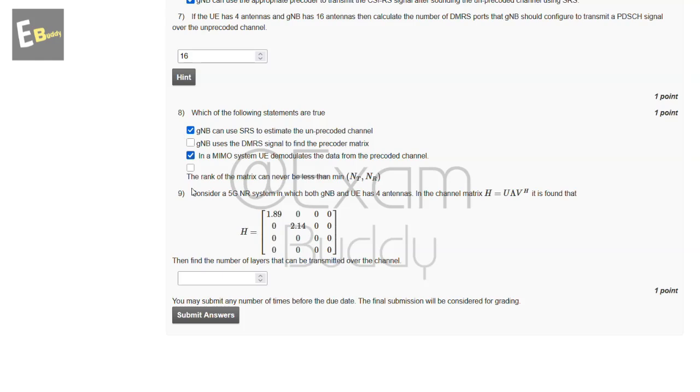Now the ninth question is, consider a 5G NR system in which both gNB and UE have 4 antennas. In the channel matrix, it is found that, so this is our matrix. Then find the number of layers that can be transmitted over the channel. So the answer of our ninth question is 4. Now submit your answer.